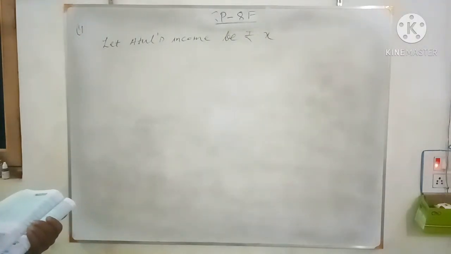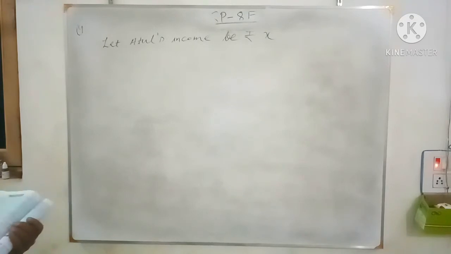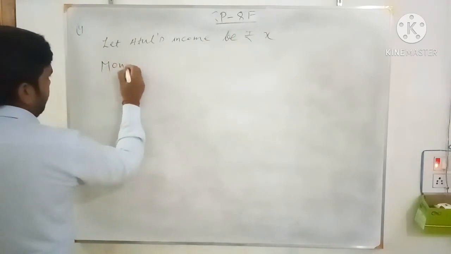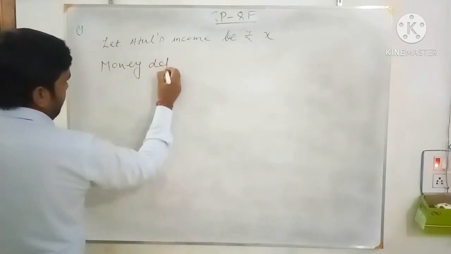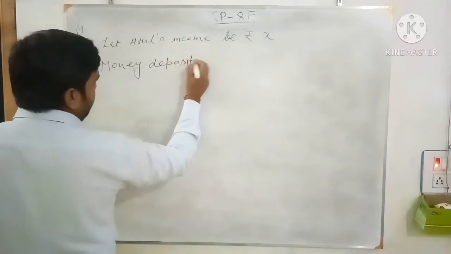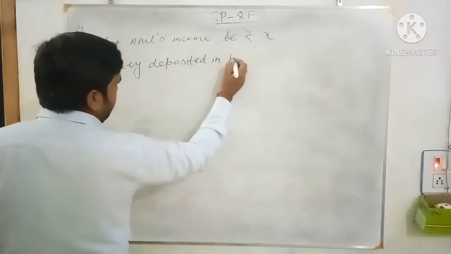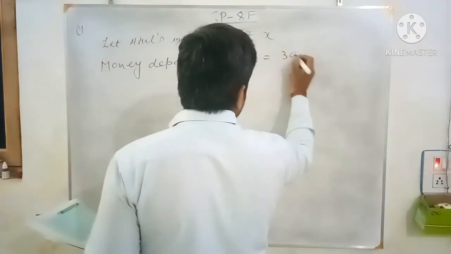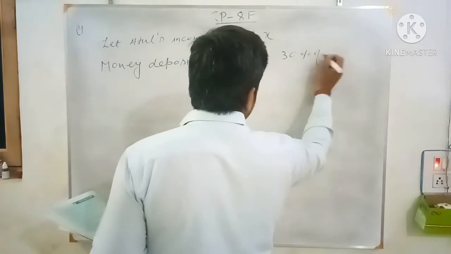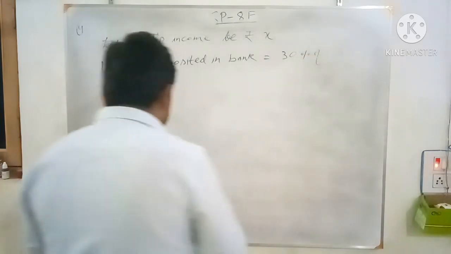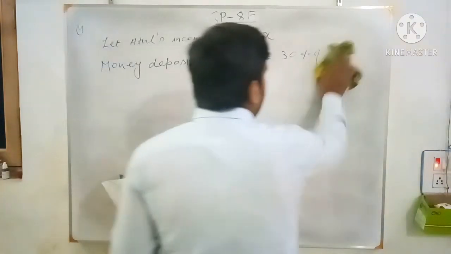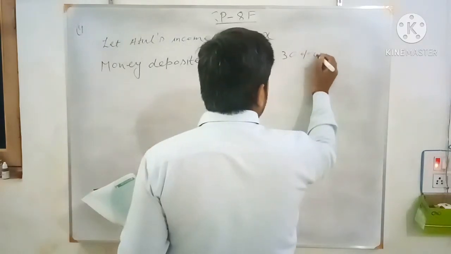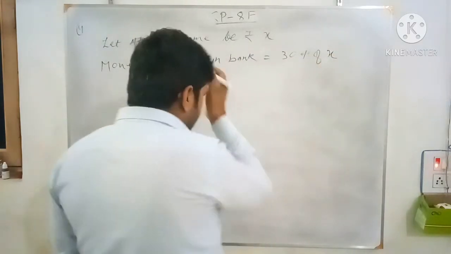Now Atul deposited in bank. So money deposited in bank equals to 30% of income, means X. So money deposited in bank is equal to 30% of X rupees.